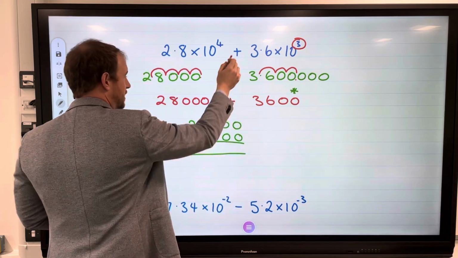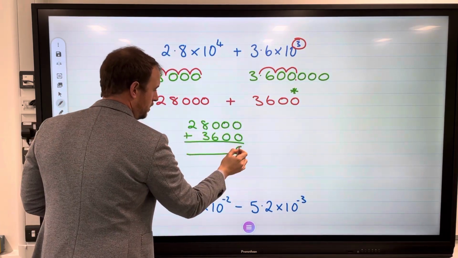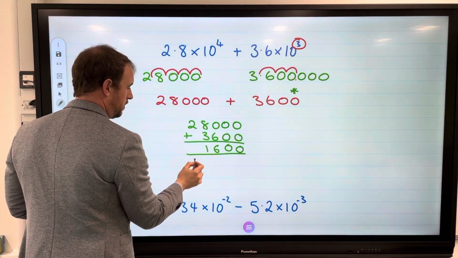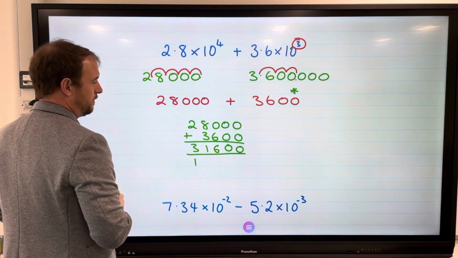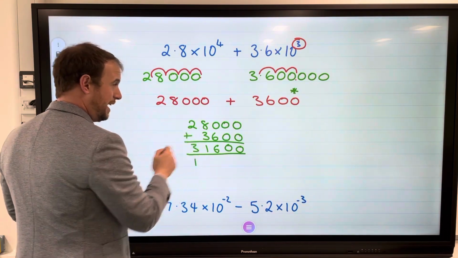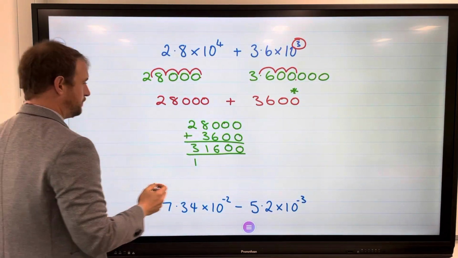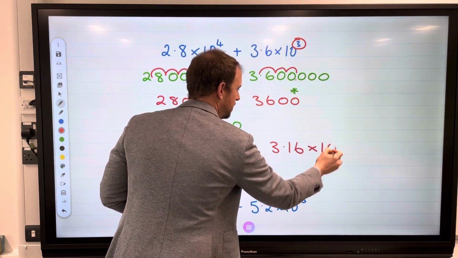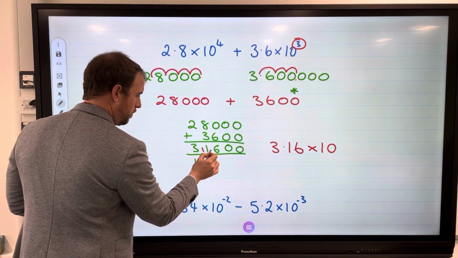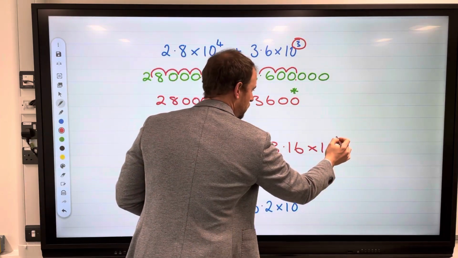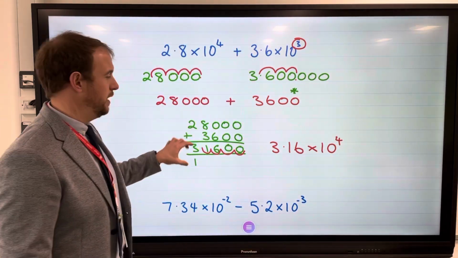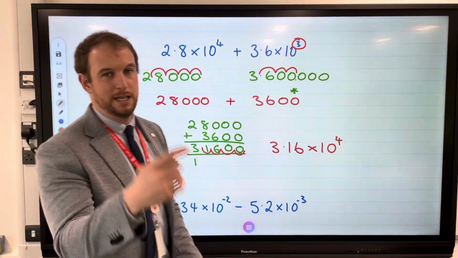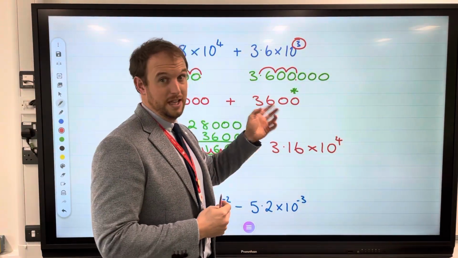I need to add these together. So column method, we've got 11, and then obviously 1 and 2 is 3. I need to convert that into standard form. 3.16 times 10 to the power of 1, 2, 3, 4. If you feel I'm doing this bit a little bit quick, please watch that video of just that skill, okay?